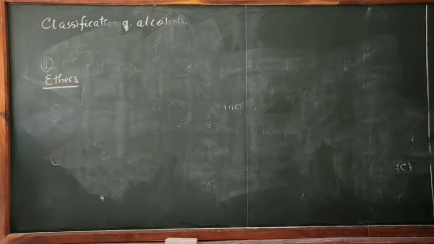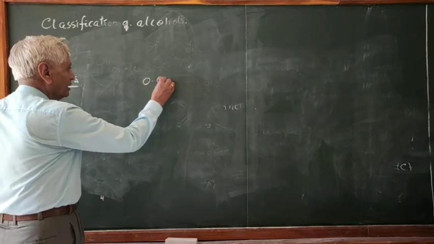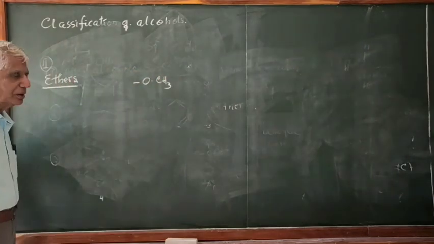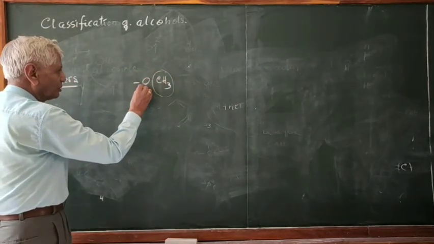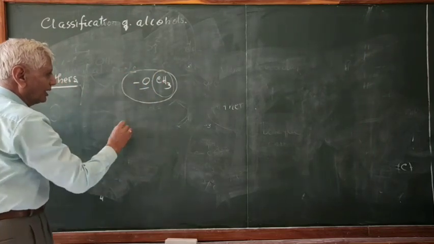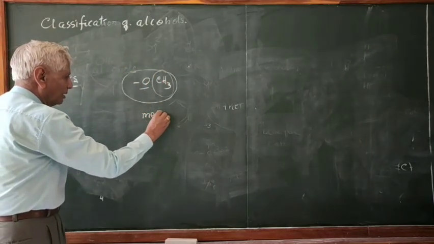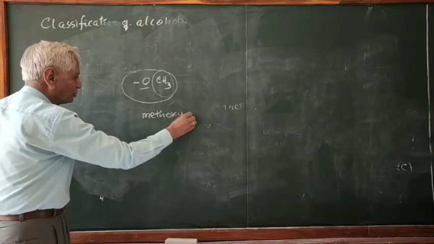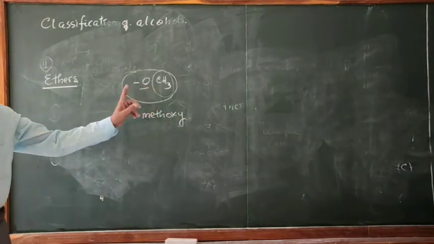Ethers are the alkoxy derivatives of alkane. What is alkoxy? For example, methoxy. Methyl is CH3, oxy is O. So OCH3 is methoxy. This is called the methyl group and this is called oxy, and the entire group is called methoxy, because it has a methyl group connected to oxygen directly.